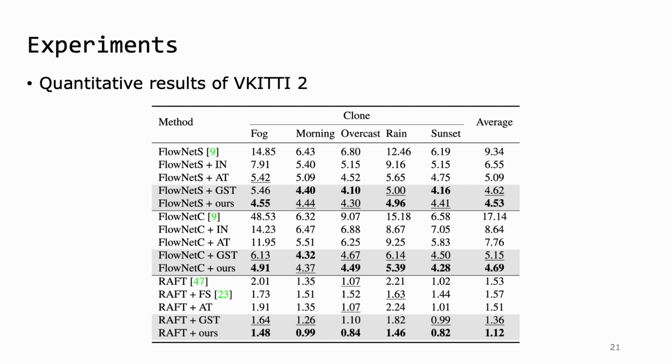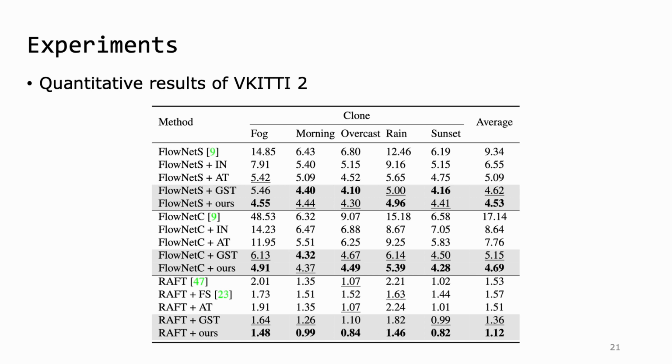I will present several experiments briefly. This table shows average endpoint error results on the VKITTI dataset. We set clone as the source domain for all experiments. Target domains are denoted on the second row of the table. In this table, existing methods are incapable of dealing with domain changes.